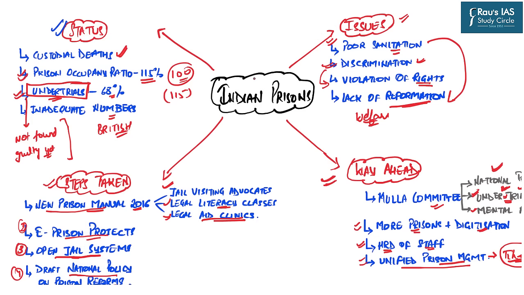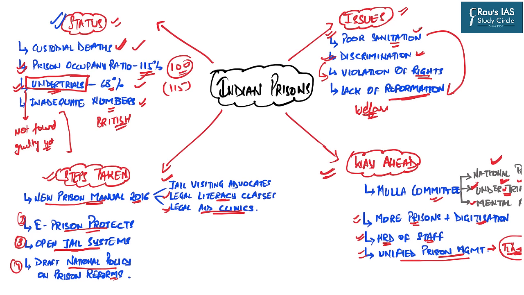Then we discussed the status of Indian prisons, the issues related to custodial deaths, high prison occupancy ratio, undertrials, as well as inadequate numbers. Then we came across the social issues faced in our prisons related to poor sanitation, discrimination, violation of rights, as well as lack of a reformative approach.